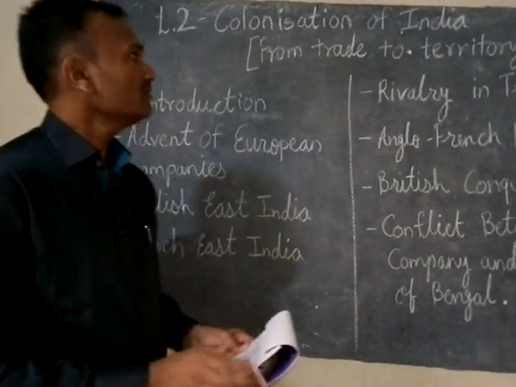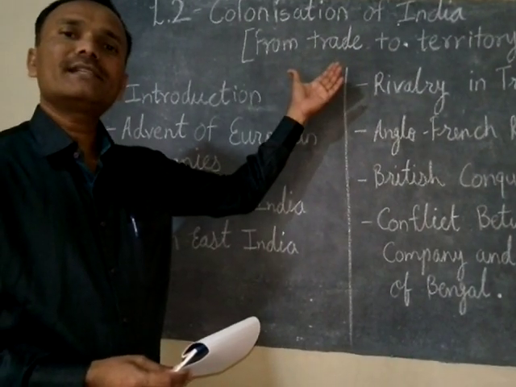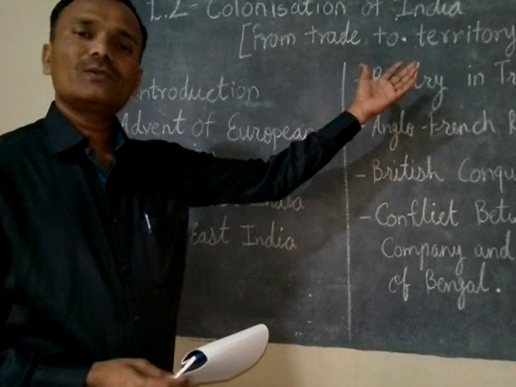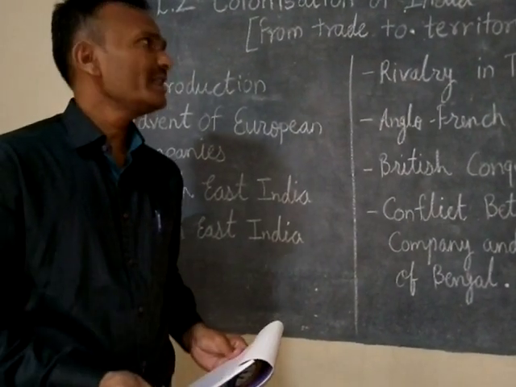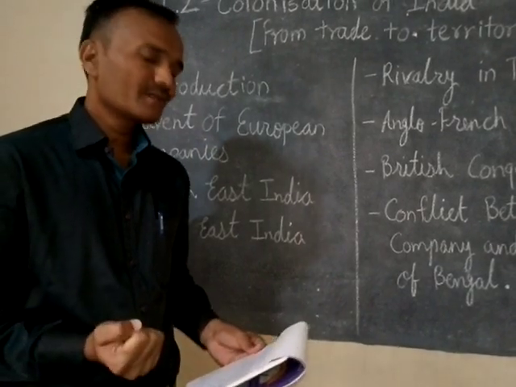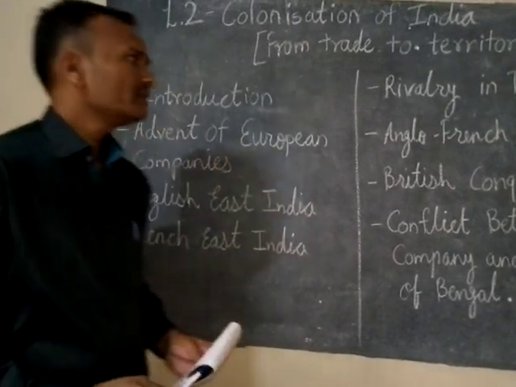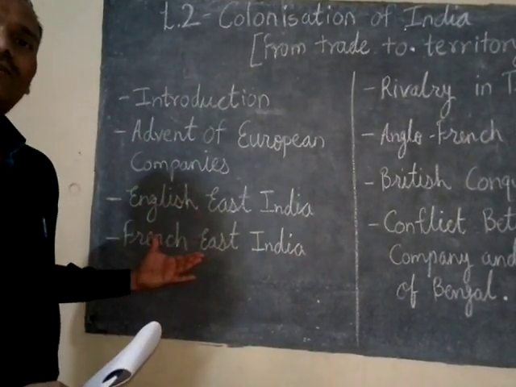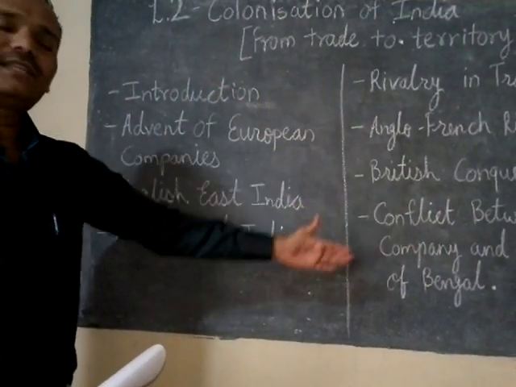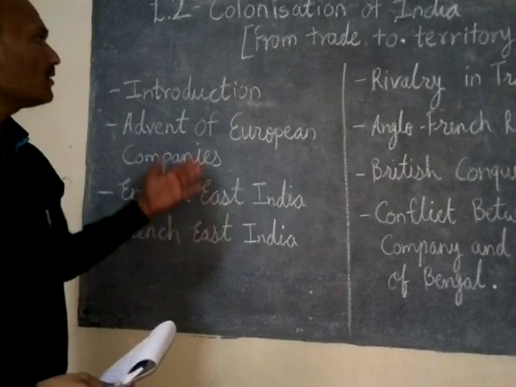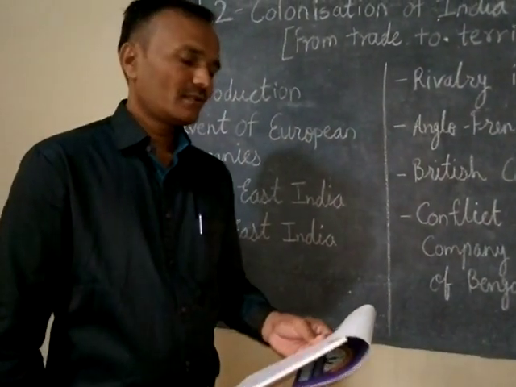Okay, so now, from trade to territory means what? Actually, the Britishers entered our country as traders, but they slowly grabbed the whole and sole powers of India, and how they got all these powers, we'll see the story of that in this lesson. Now, in this lecture, we are going to discuss these points. First, I would like to introduce the beginning of the lesson.